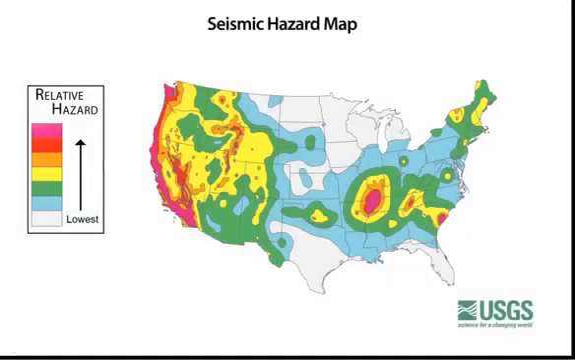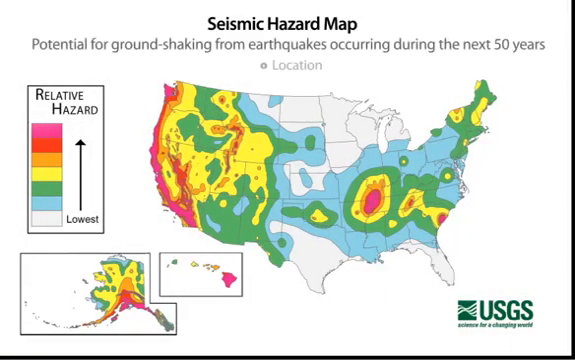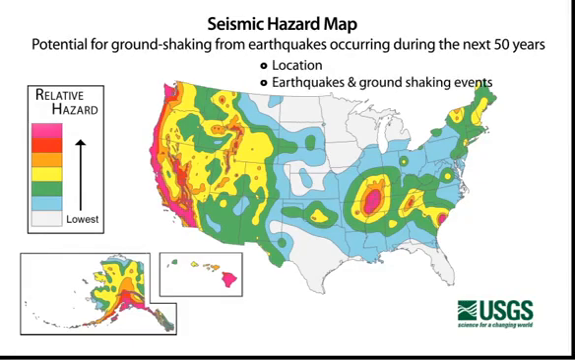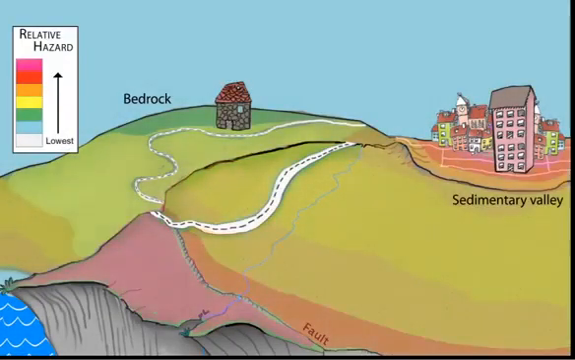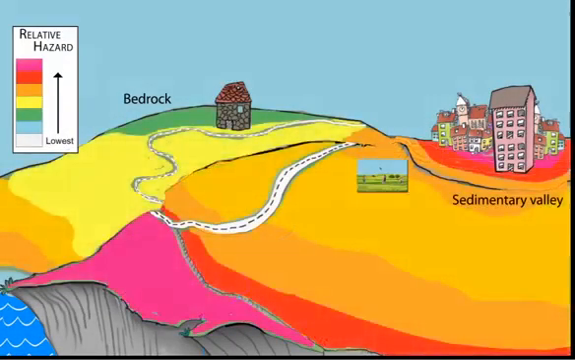A seismic hazard map assesses the possibility of future ground shaking at a location based on the past history of nearby earthquakes and ground shaking, plus what we know about faults in the area from geologic, geodetic, and seismological information. The hazard also depends on how the ground responds to shaking, which depends on the subsurface rock layers.